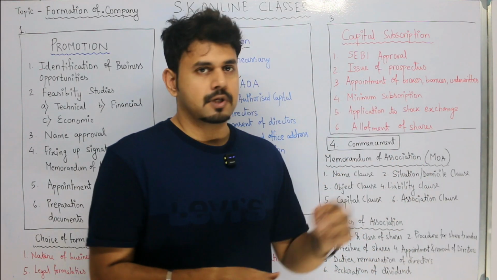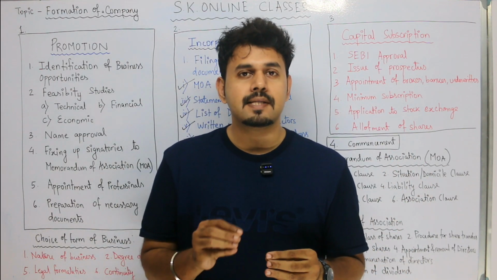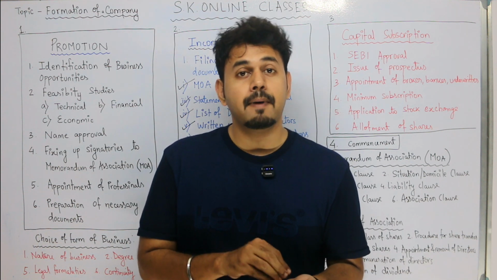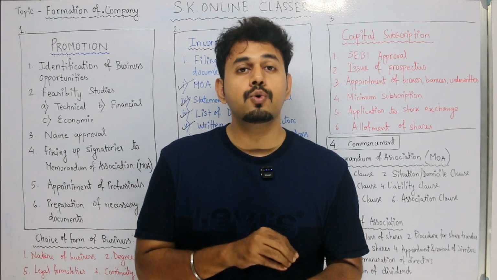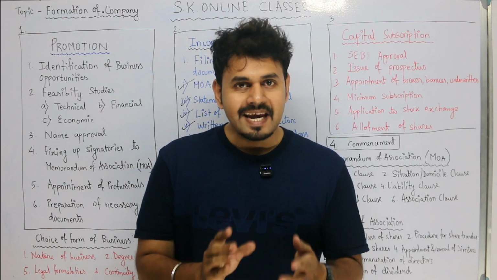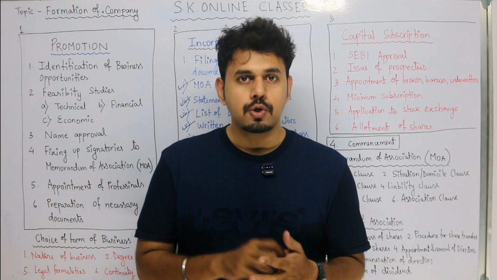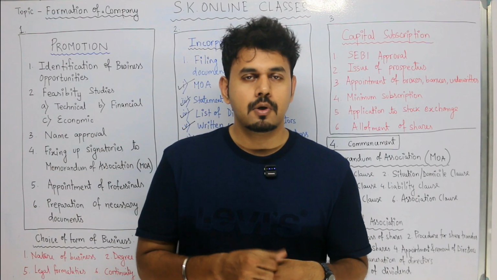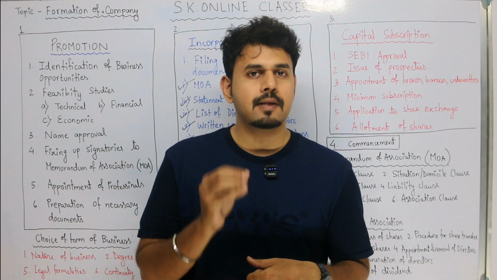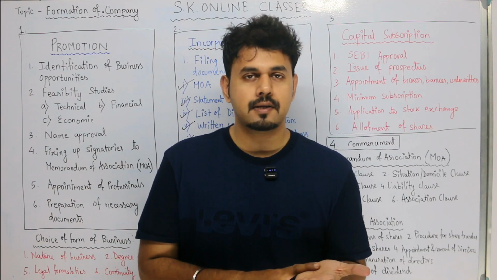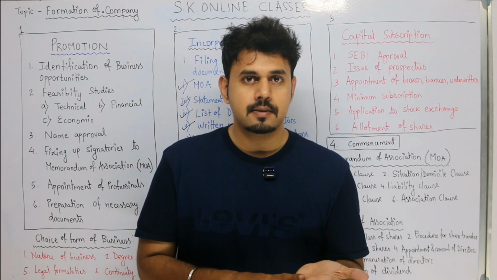Next, minimum subscription. Now minimum subscription is that number of shares which the public must subscribe for the company to begin its operation. From the date of issue of prospectus, you get 120 days time to get this minimum subscription. That means if I'm issuing 10,000 shares, I will be issuing prospectus. So from the date of issue of prospectus, we get 120 days.